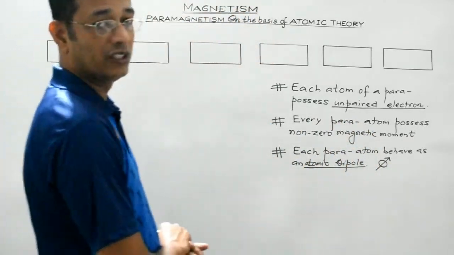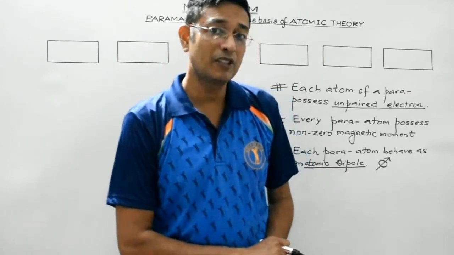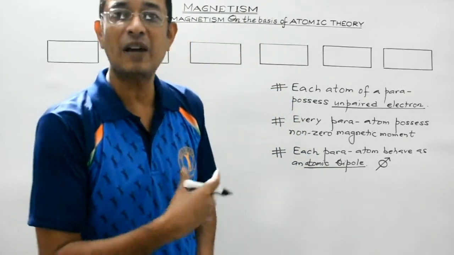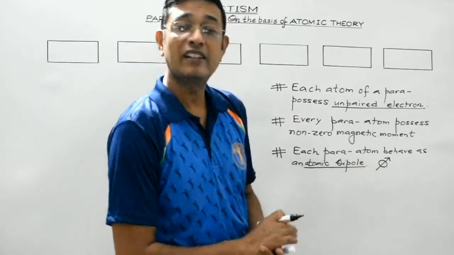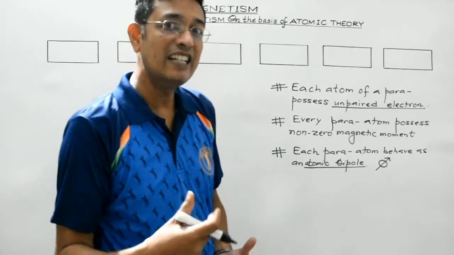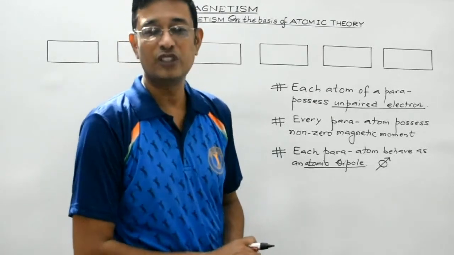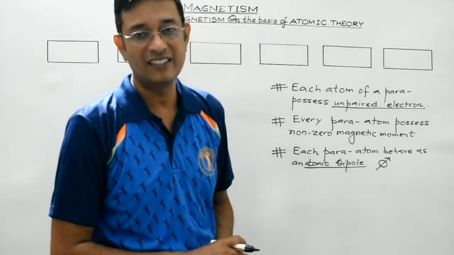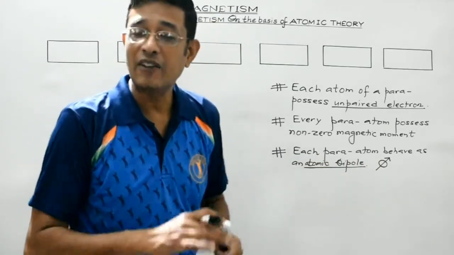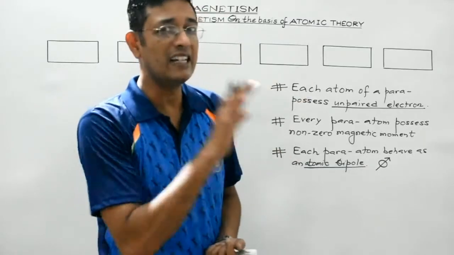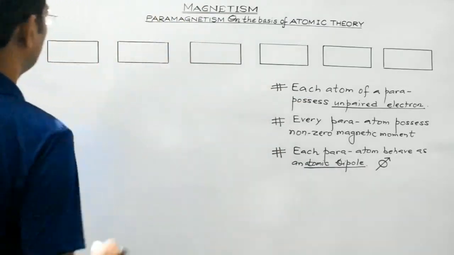Now, in the absence of any magnetic intensity, in the absence of any external magnetic field, these atomic dipoles in the case of a paramagnetic specimen are randomly oriented. Due to the thermal agitation, these atomic dipoles are randomly oriented. That is, they do not have any preferred direction of alignment. I will show you with the help of this diagram.